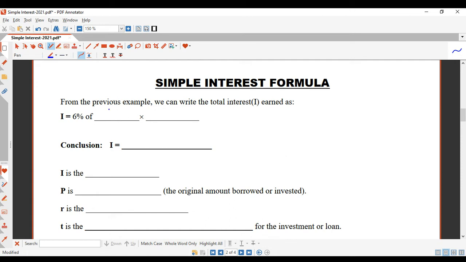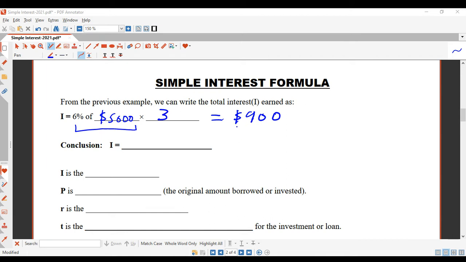From the previous example, we can see that the total interest earned is going to be 6% of the $5,000, right? And that'll be for 1 year, won't it? 6% of 5,000. But the example had 3 years in it, so we're going to times that by 3. If you work that out, you're going to get your $900 of interest that we had from before.